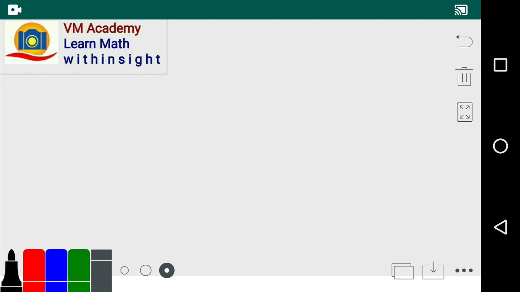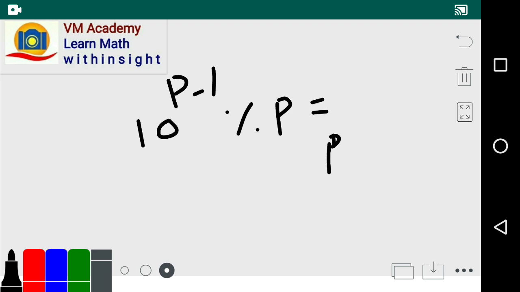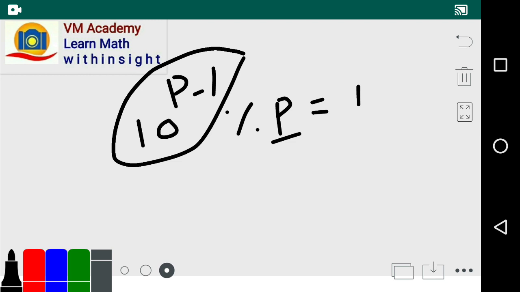Now friends, according to Fermat's Little Theorem, 10 and p are co-prime to each other, so we can say 10 raised to p minus 1 mod p is going to leave remainder 1. That means when we divide 10 raised to p minus 1 by p, it gives remainder 1.